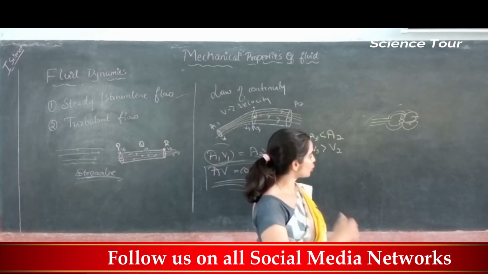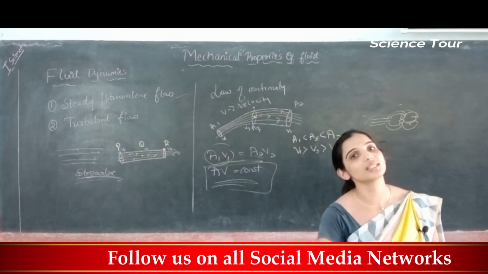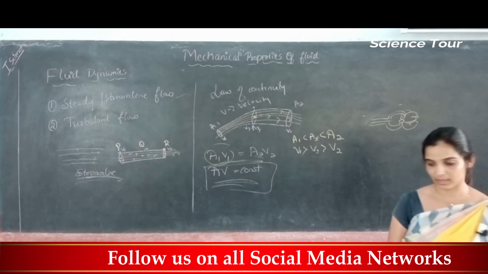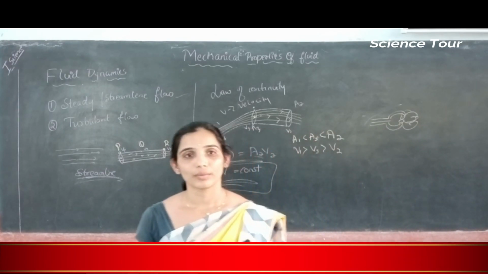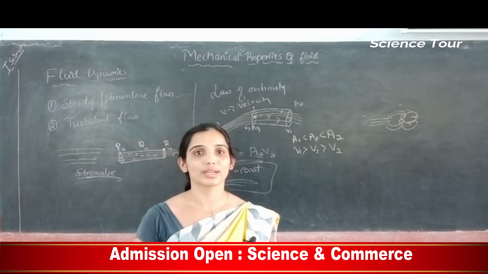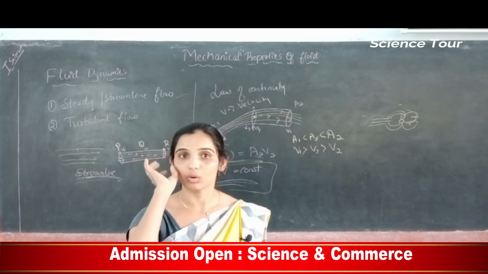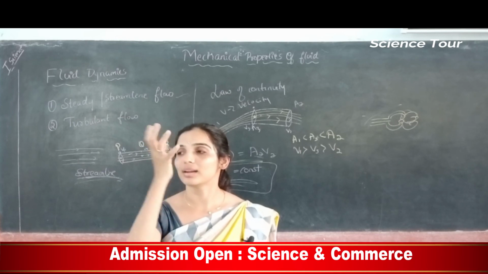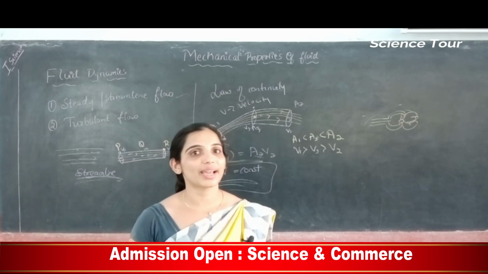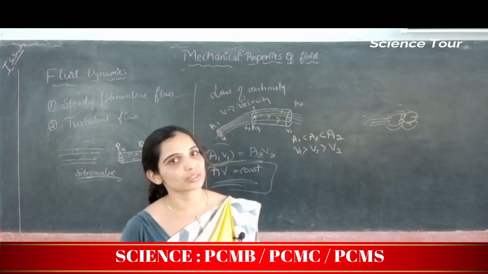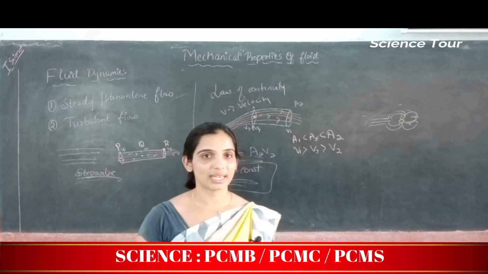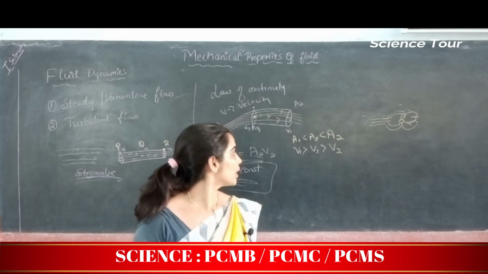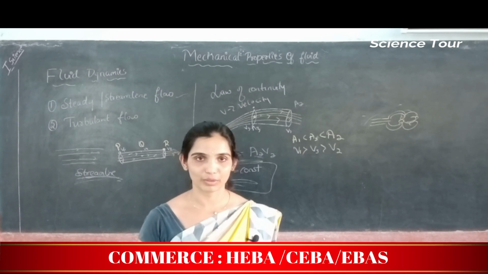They won't follow equation of continuity. So that is turbulent flow. Example is waves of sea, and when it is heavy rain, water flowing in a river, that is turbulent flow. And when the tap is at very high speed, water coming out of the tap, that is also turbulent flow. So this is about two types of flow: steady flow or streamline flow and turbulent flow.